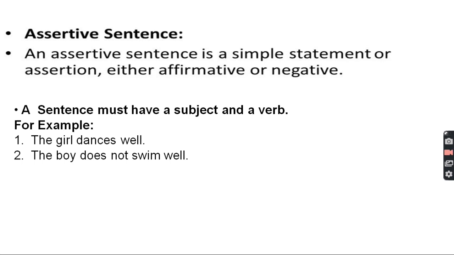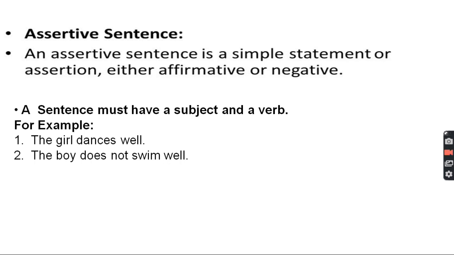Now let us come back to the assertive sentence, the first one. Let me explain to you in detail. An assertive sentence is a simple statement or assertion, that means saying yes. So it is either affirmative, that means yes, or negative, that means no. That means a sentence will be carrying yes in it, or it will be showing no, not, doesn't, don't, this type of words. Now, as I have explained, a sentence must have a subject and a verb.